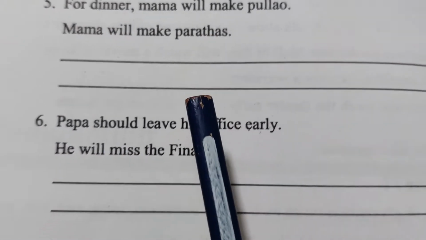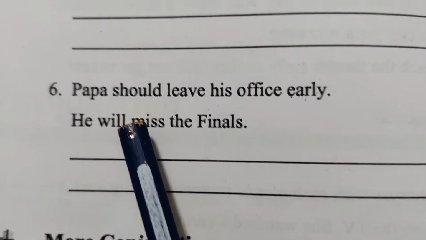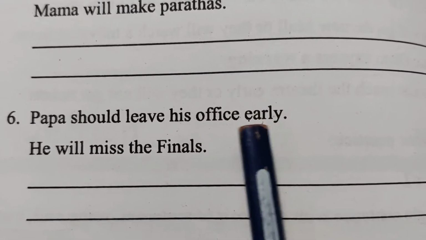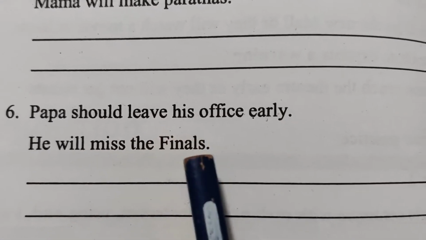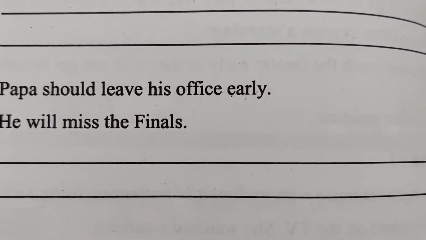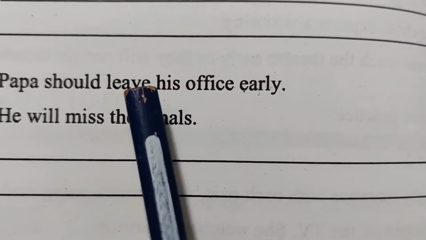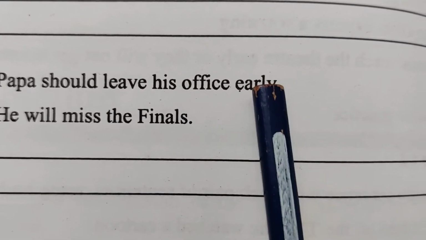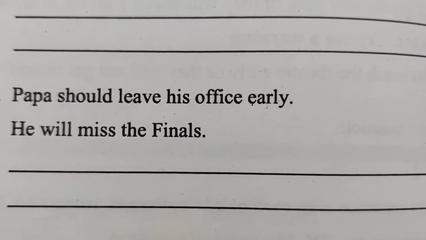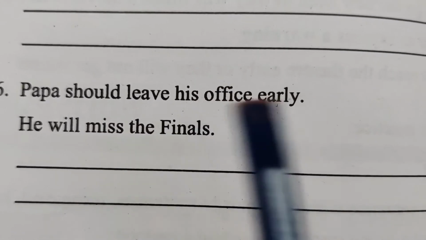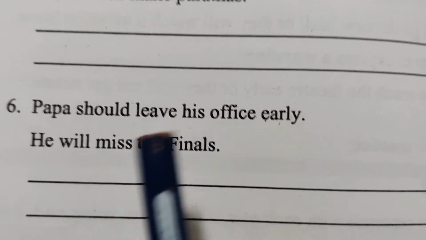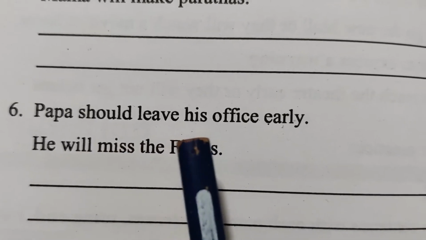Now children, look at this sentence, sentence number 6. Papa should leave his office early. He will miss the finals. Now see children, here it's a warning. If Papa doesn't leave early, what will happen? He will miss the finals. So we can use "or" here since it's a warning. Papa should leave his office early or he will miss the finals.